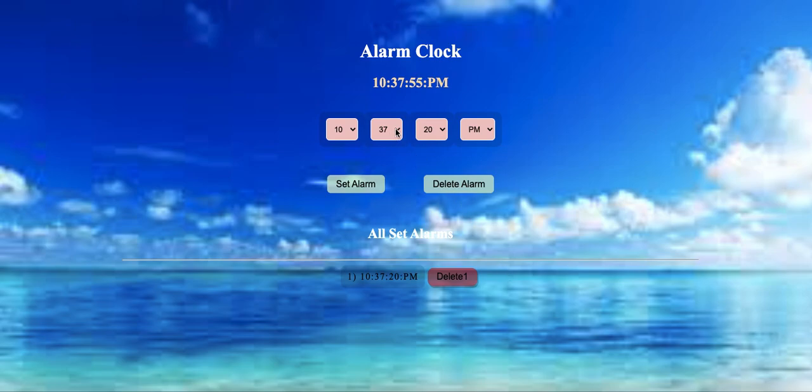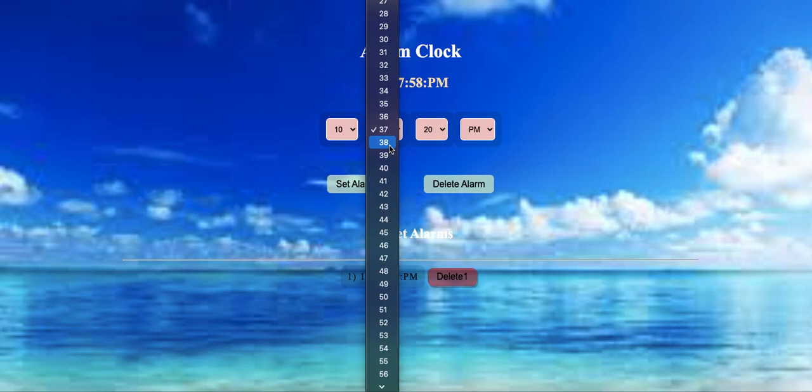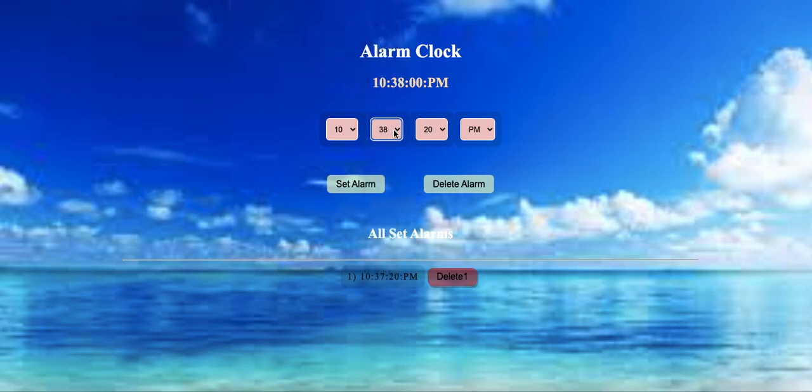So it's 10:37:56. So we said 10:38 p.m. Set fast. It's 10:40 and 20 seconds. Okay, set. And I want to set 11. Set alarm. So at one time I'll set multiple alarms. So it will alert according to 38, 20.